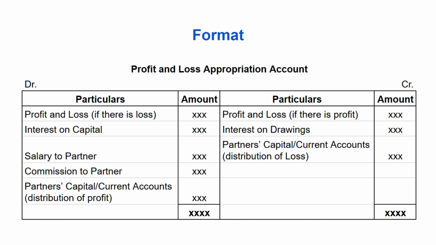Left side means what the business gives to partners: interest on capital, reward for investment; salary, reward for work; commission, extra reward. These reduce profits available. And right side means what the business has, that is net profit and interest on drawings. Interest on drawings increases profit. After all this, whatever is left is divided in the profit sharing ratio.